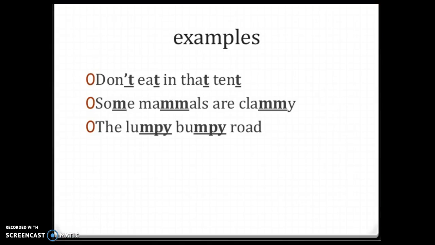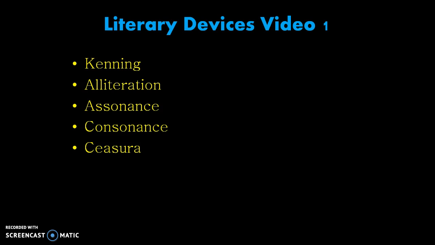So some more examples are, don't eat in that tent. Some mammals are clammy. That's weird. The lumpy, bumpy road. That's also kind of weird. Well, these word examples all show how consonance works.